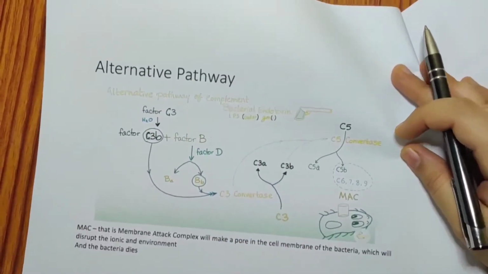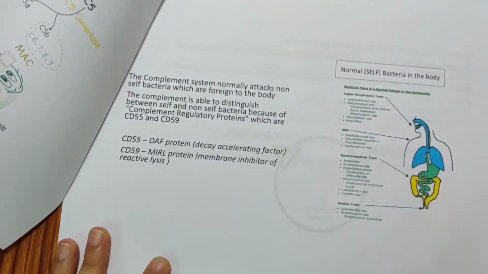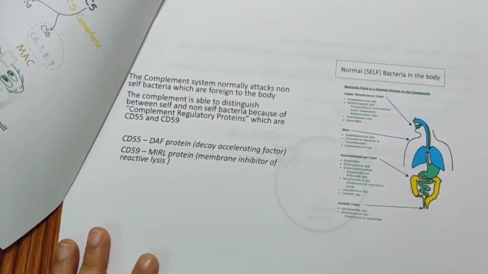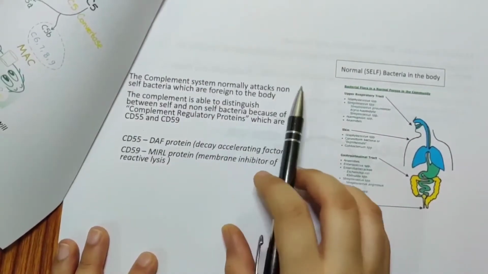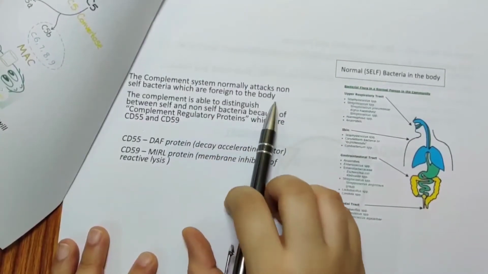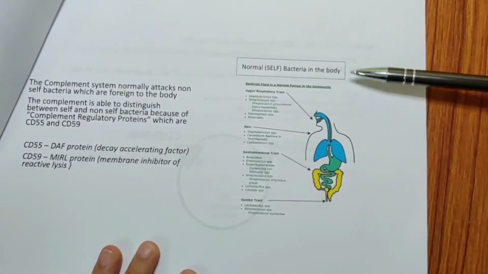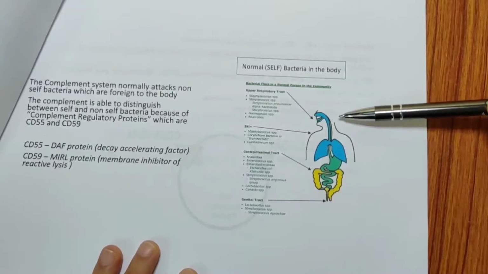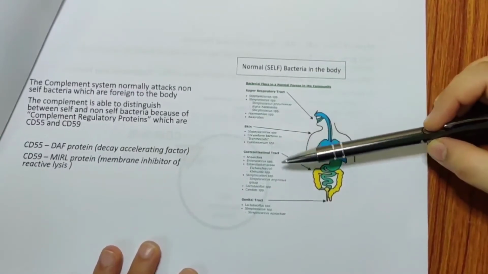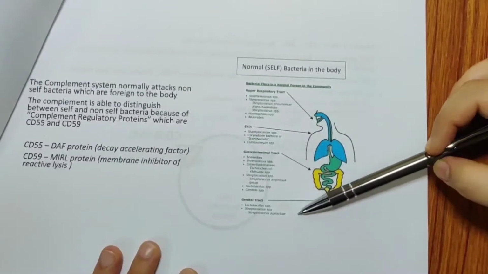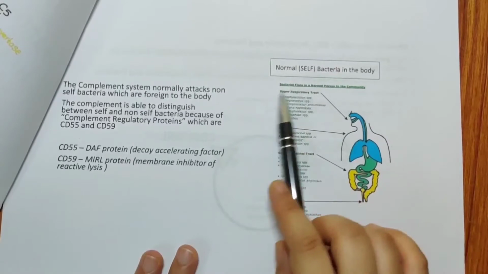Okay, so you need to know there are some normal bacteria within the body that are required. So this complement system normally attacks non-self bacteria which are foreign to the body, not the self bacteria. These are the self bacteria in the body. So these are healthy bacteria that are present in the body, in the respiratory tract, in the skin, in the gastrointestinal system, in the genital tracts. Okay, so the complement system will attack the non-self, not the self.